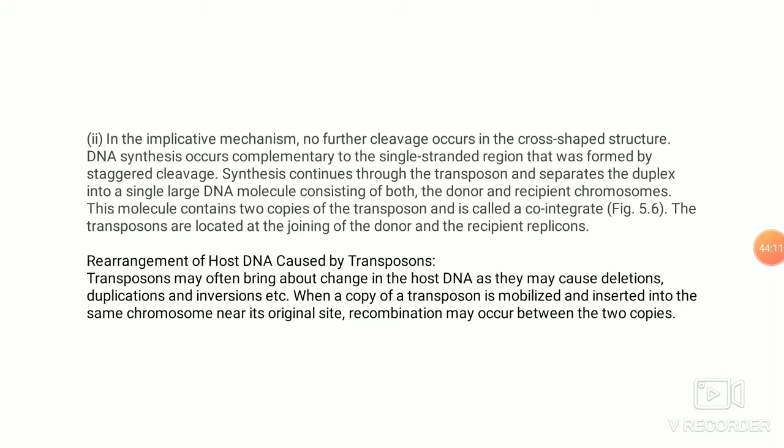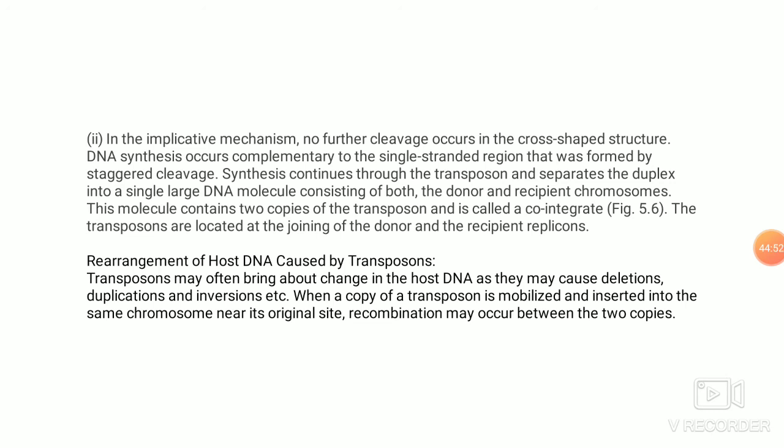So in the transposable genetic elements, what I have given is how the nomenclature of the transposable elements is done, and then only bacterial transposable elements I have explained. In that, four transposable elements I have explained. First, the simplest, is the insertional element. Insertional elements are the simplest form. They contain inverted terminal repeats at the ends, and a simple transposase enzyme which is coded by the insertional element. And this transposase enzyme carries out the transposition by a conservative method or a replicative method.